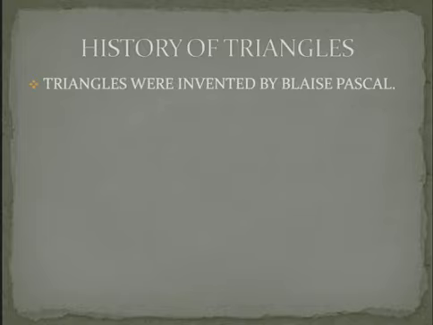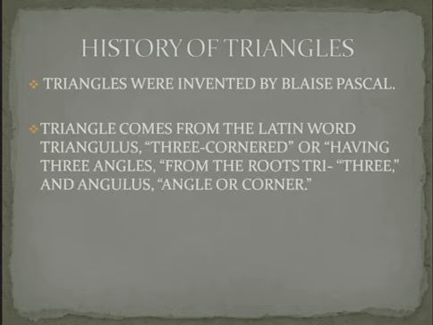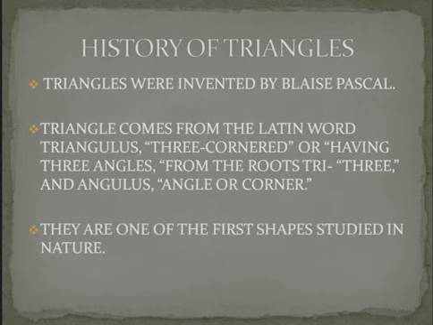First of all, let's talk about the history of triangles. Triangles were invented by Blaise Pascal. Triangle comes from the Latin word triangulus, which means three-cornered or having three angles. From the roots tri and angulus, tri means three and angulus means angle or a corner. Triangles are one of the first shapes studied in nature.